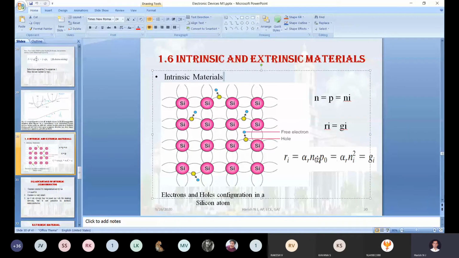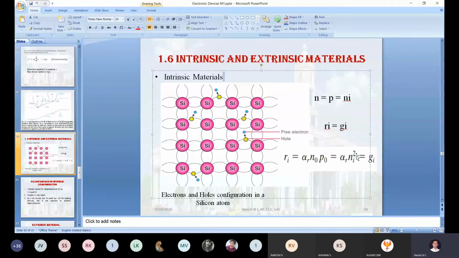At any temperature, we can predict that the rate of recombination of electrons and holes, Ri, is proportional to the equilibrium concentration of electrons N naught and the concentration of holes P naught. Is it clear? Finally, you can say that Ri will be equal to Gi.